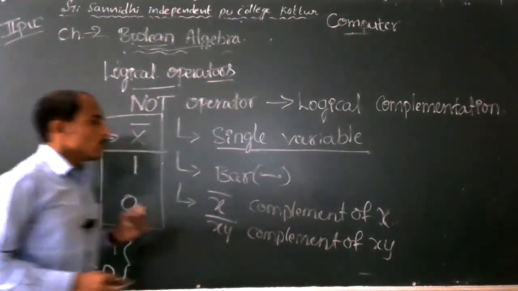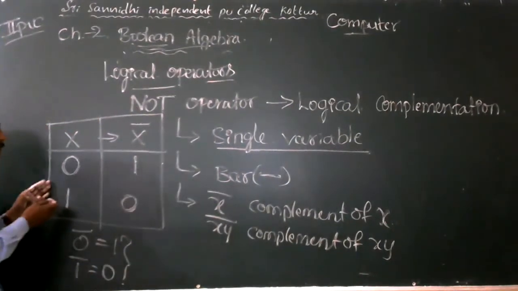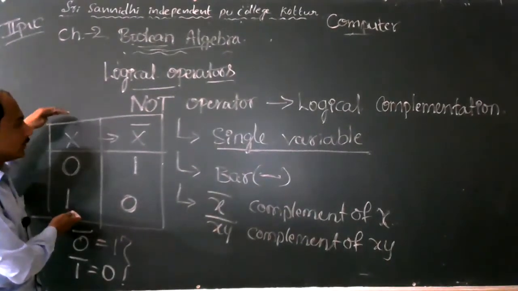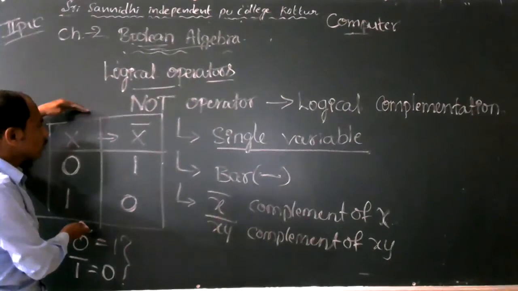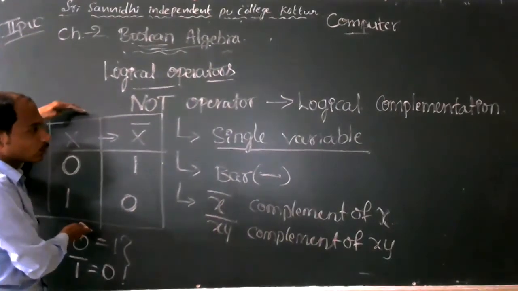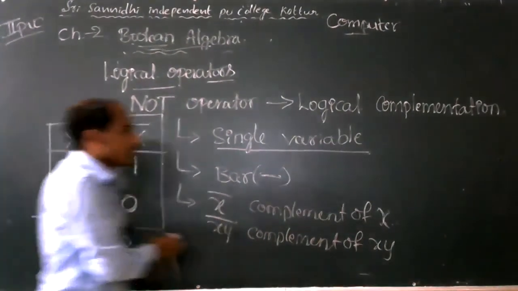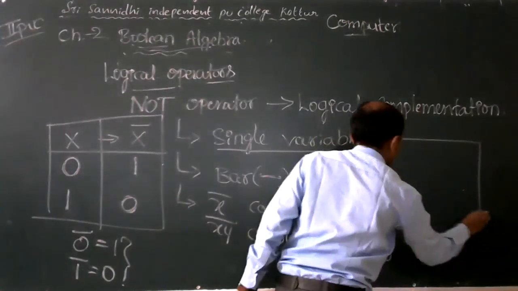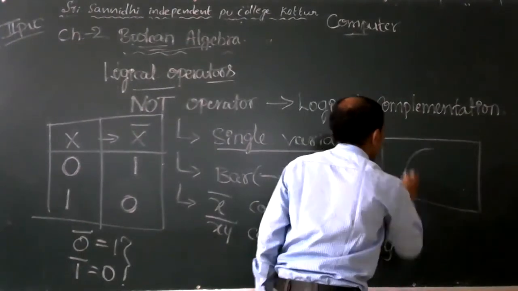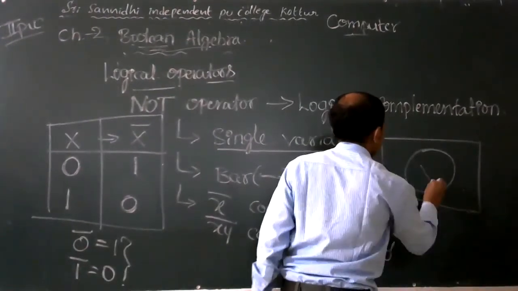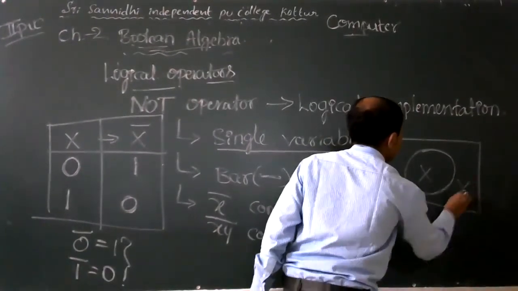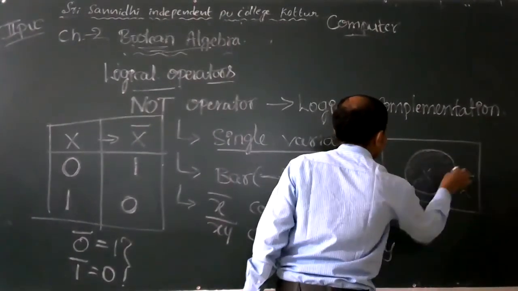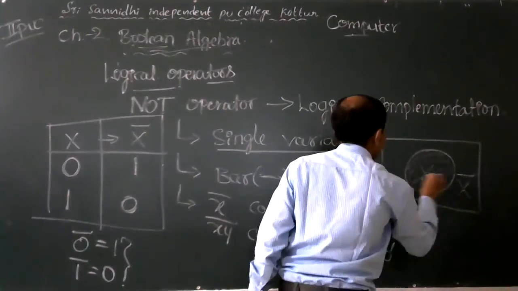This is a simple Venn diagram. This is the basic truth table for the NOT operator, and also a simple Venn diagram for the NOT operator. This area is x, and the outside area is called x bar.